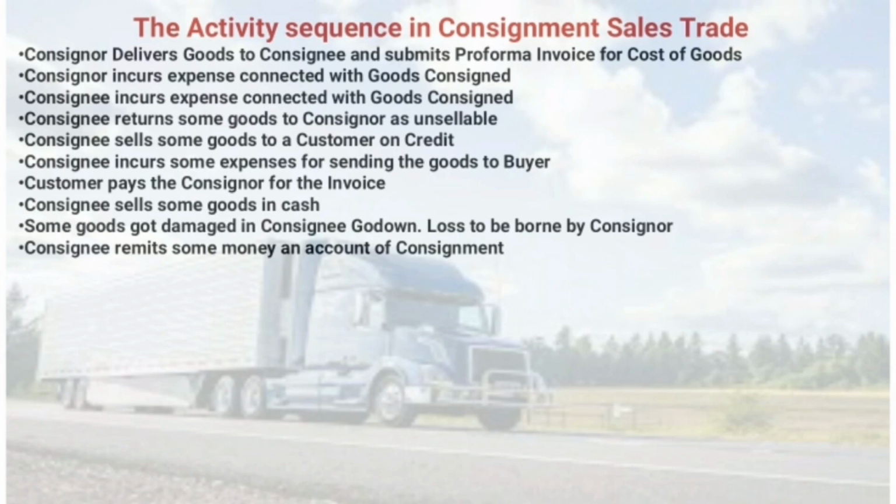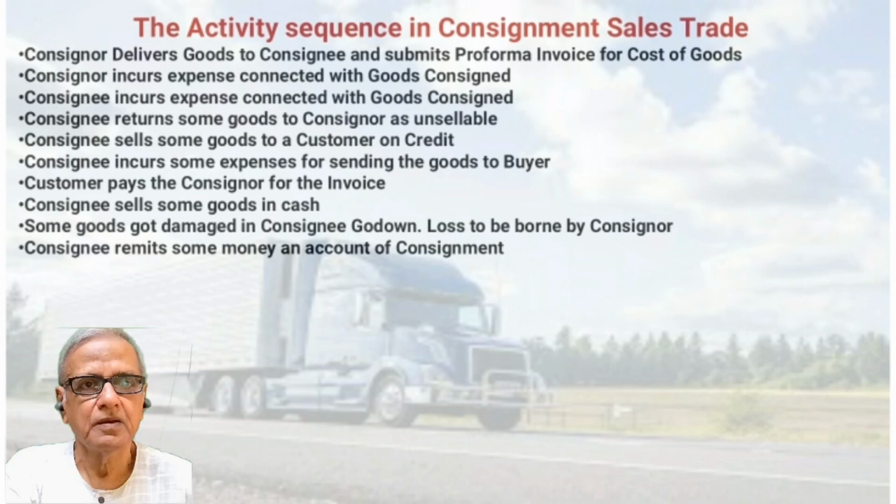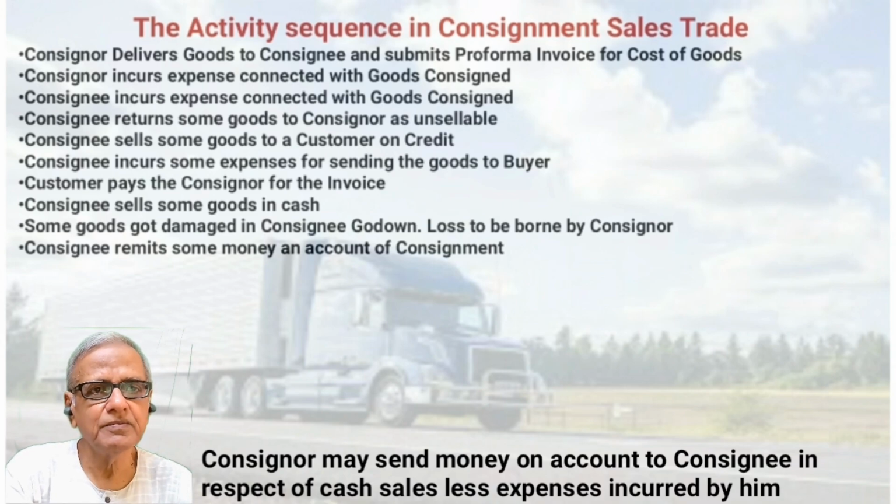Consignee remits some money on account of consignment. Now, the consignee may remit some money to the consignor because he has retained some cash sales proceeds with him, and he has also spent some money on account of consignment. So if he is retaining some more money with him, the consignor will like to get that money back. In that case, the consignee may send some on-account payment to the consignor.